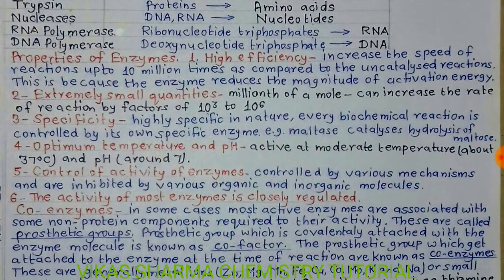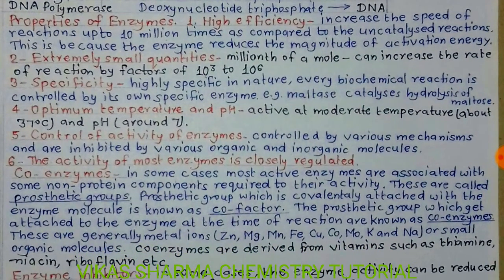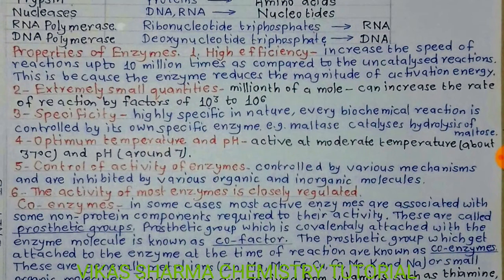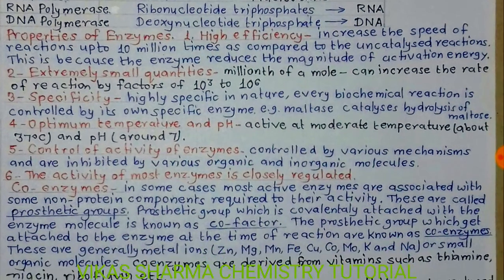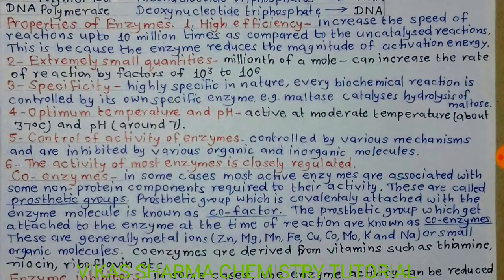The next part is properties of enzymes. First, high efficiency: they increase the speed of reaction up to 10 million times compared to the uncatalyzed reactions. This is because the enzymes reduce the magnitude of activation energy. Second, extremely small quantities, a millionth of a mole, can increase the rate of reaction by factors of 10 to the power 3 to 10 to the power 6. It means a very small quantity can increase the rate of reaction very much higher.